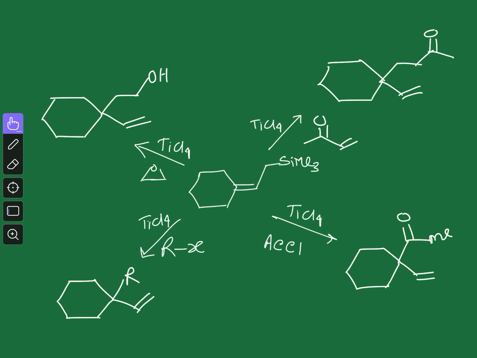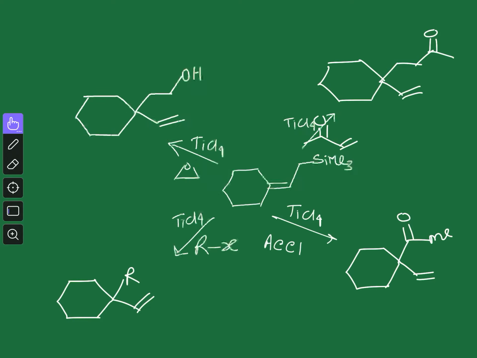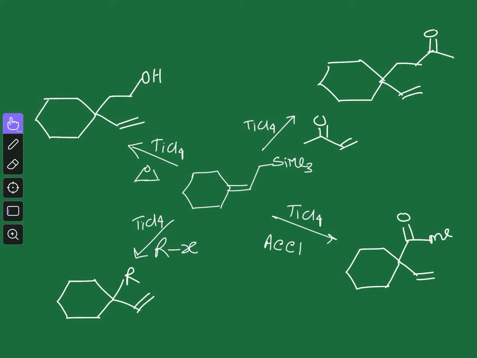As the name suggests, the beta position. So this is our silyl group, and this is the alpha position and this is the beta position. This beta position has some special effect due to the presence of the silicon, and that makes this gamma position especially reactive.